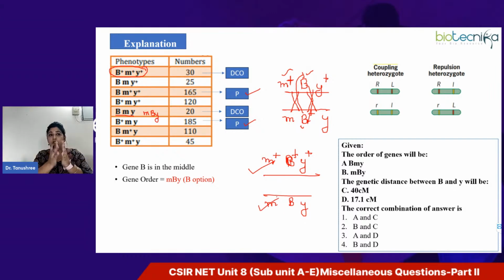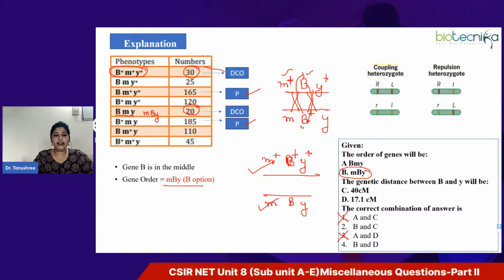So you can even cross check in the exam if you are getting a doubt, specifically in case the repulsion heterozygote is given. Here you can easily see that on performing the double crossover, when the parents we are writing the genotype undergo double crossover, these genotypes will be obtained, one over here and another over here. So that means these two are double crossovers. Now, as we have determined the gene order, which is given in option B, the answer cannot be option 1 and option 3. So we have omitted 2 options out of 4.